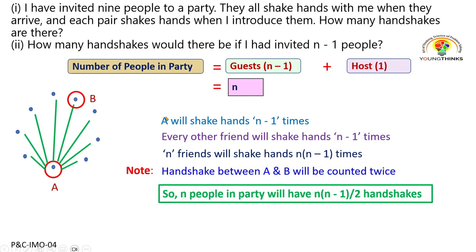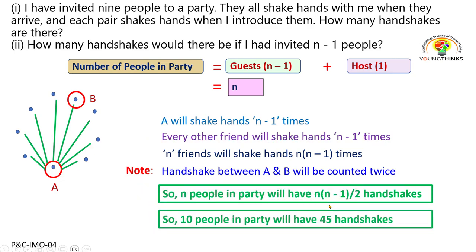Now if this is the case, then the first one is easy. You have got 10 people, so n can be replaced by 10. So 10 into 9 divided by 2 will give you 5 into 9. There are 45 different handshakes between the 10 people in the party.